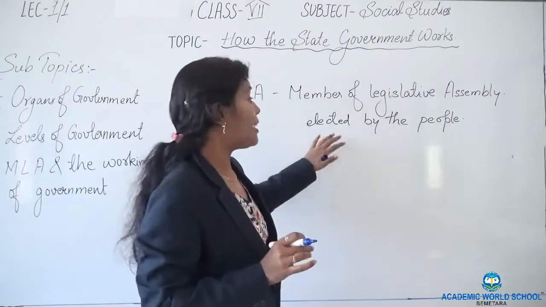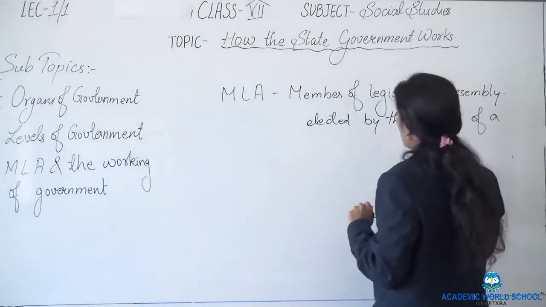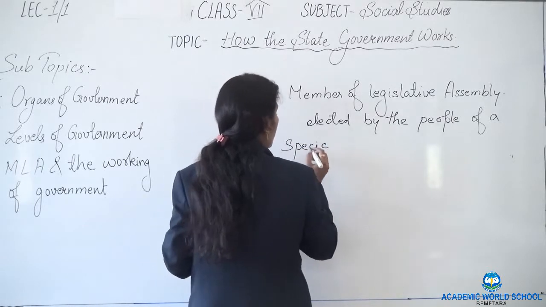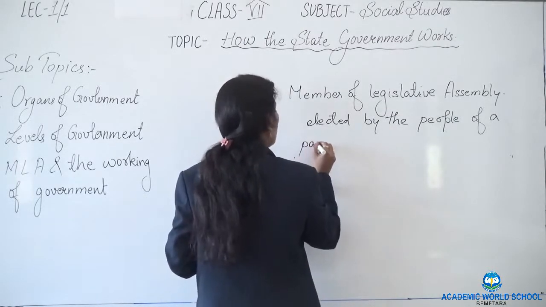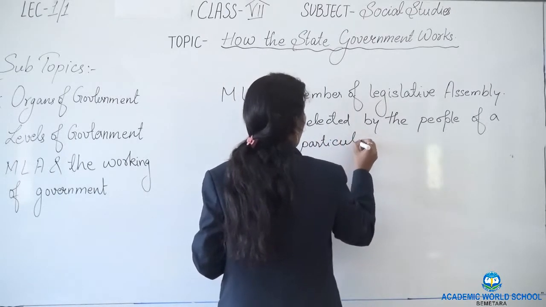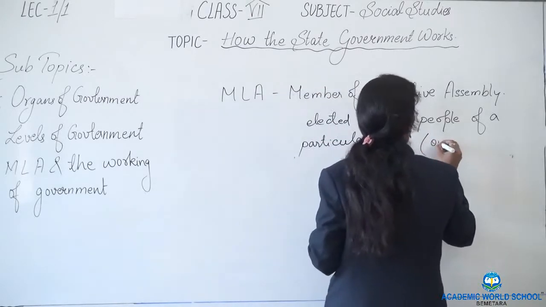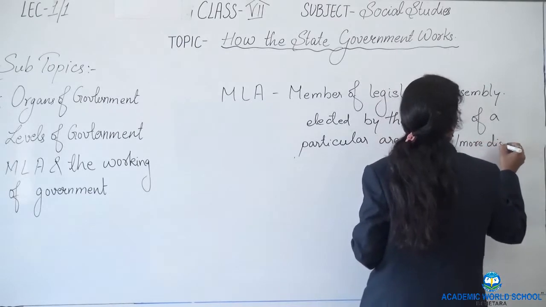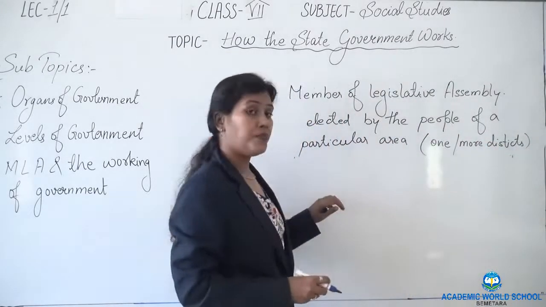No. He is elected by the people of a particular area, in which one or more districts are there.